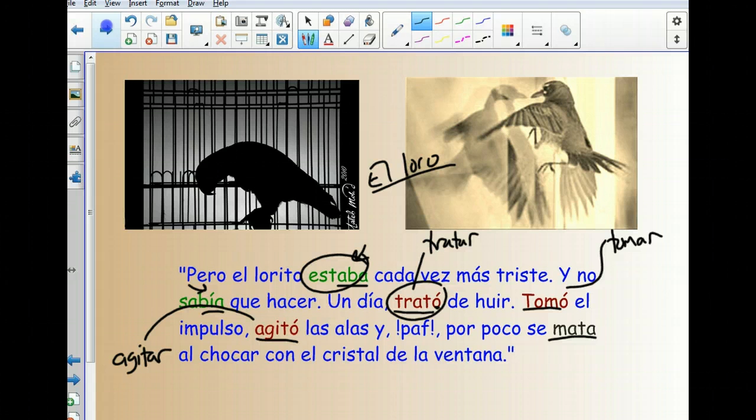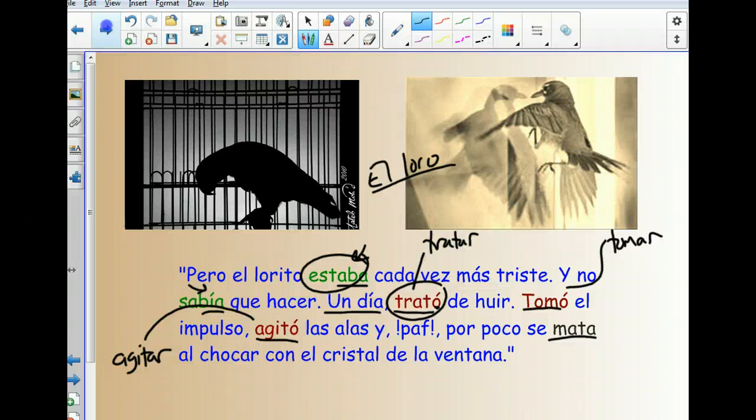So what is the difference? They're both past tenses. The translation of this is roughly, but the little parrot was more and more sad. He didn't know what to do. Okay, that's description in the past, ongoing action. And then we get to this part, it says, one day he tried to escape. He took the initiative and he flapped his wings. And those things are all actions that happened quickly in the past. And that's kind of what the preterit does.